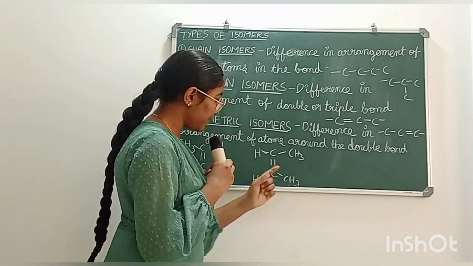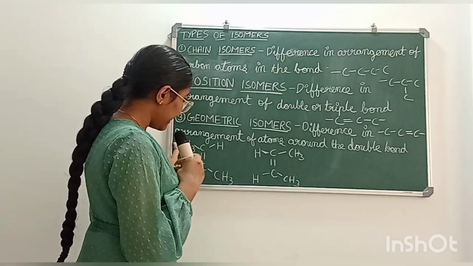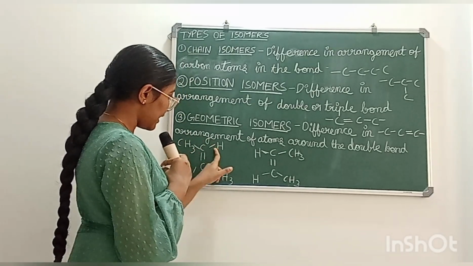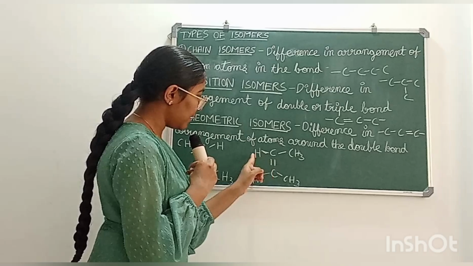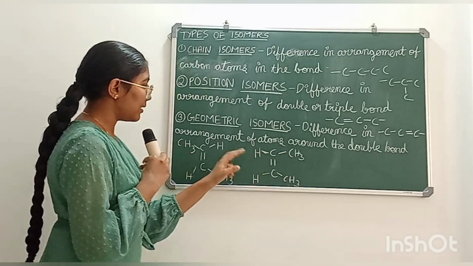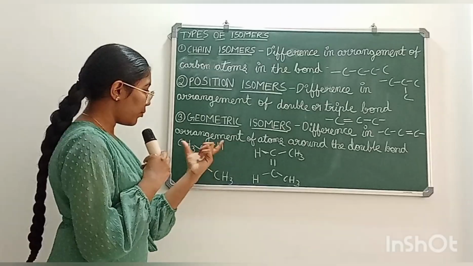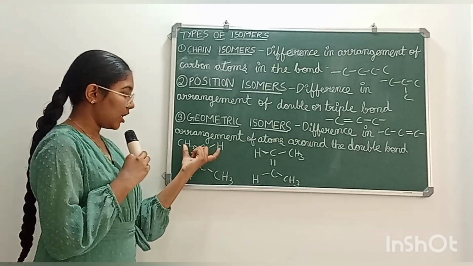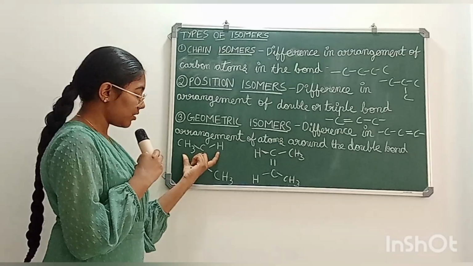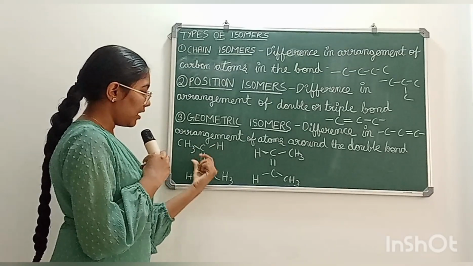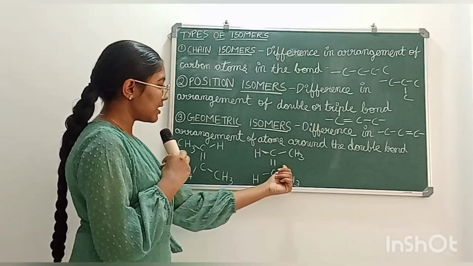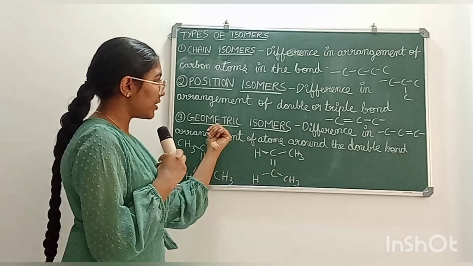Because in this isomer CH3 is here and H is here, but in this isomer H is here and CH3 is here. Due to the change in position of CH3 and H around the double bond, these two isomers are known as geometric isomers.